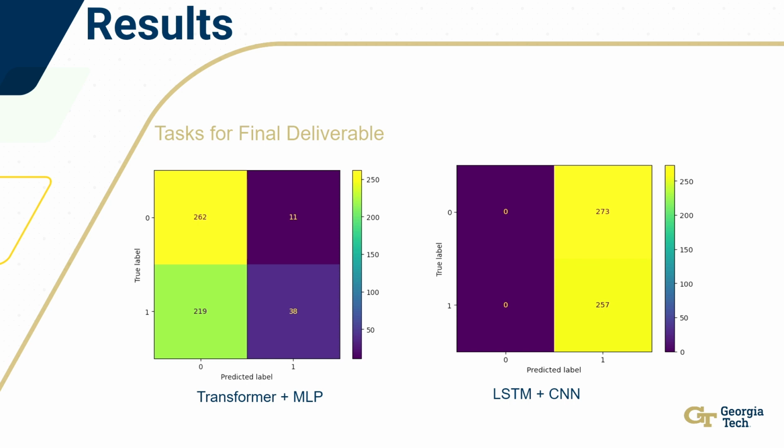So as you can see, the Transformer network was very heavily predicting human written essays. It got a lot of them wrong, about half, but it was able to actually predict some machine-written essays correctly, whereas the LSTM-CNN network only predicted machine-written essays. And again, a lot of this is due to the fact that the data set is small and the architecture wasn't complex enough, sort of kept shallow. The LSTM-CNN needs to be a lot deeper. It needs to run for more epochs. So in future work, that could definitely be something to add on to here, because these results could be better with more computational resources and time.